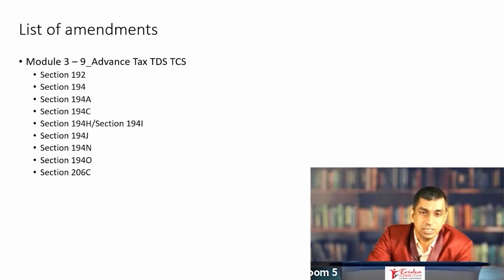Advanced tax, TDS, TCS. These are the deductions. These are the changes that have taken place. The list of sections is given to you. Very, very importantly, 75% of the rate that is applicable, in case the deduction or collection happens between 14th May 2020 and 31st March 2021.